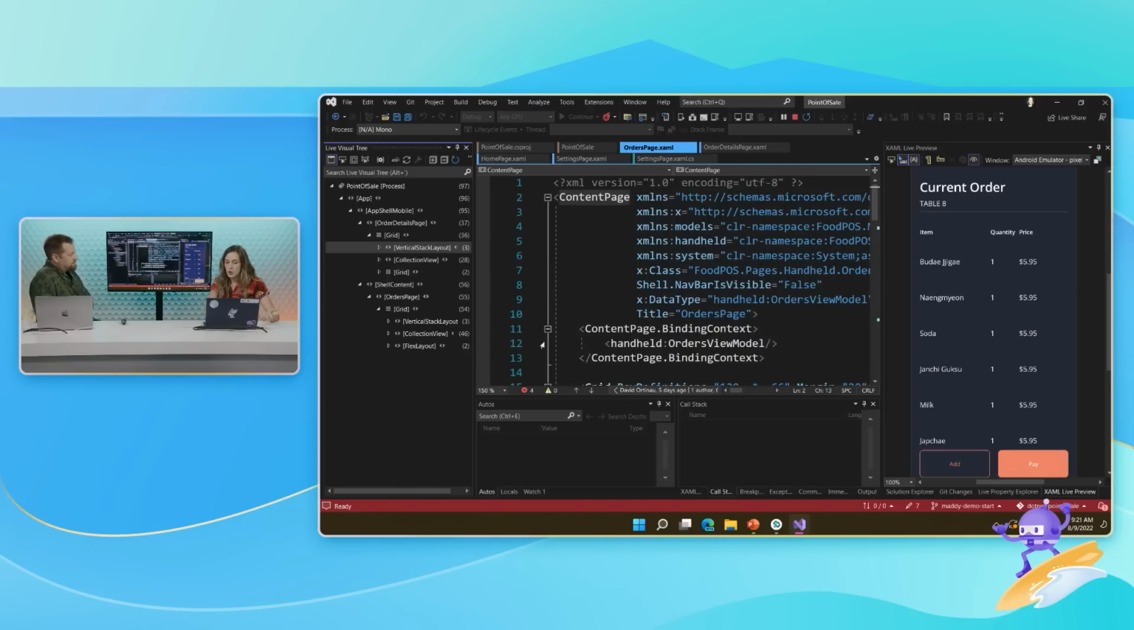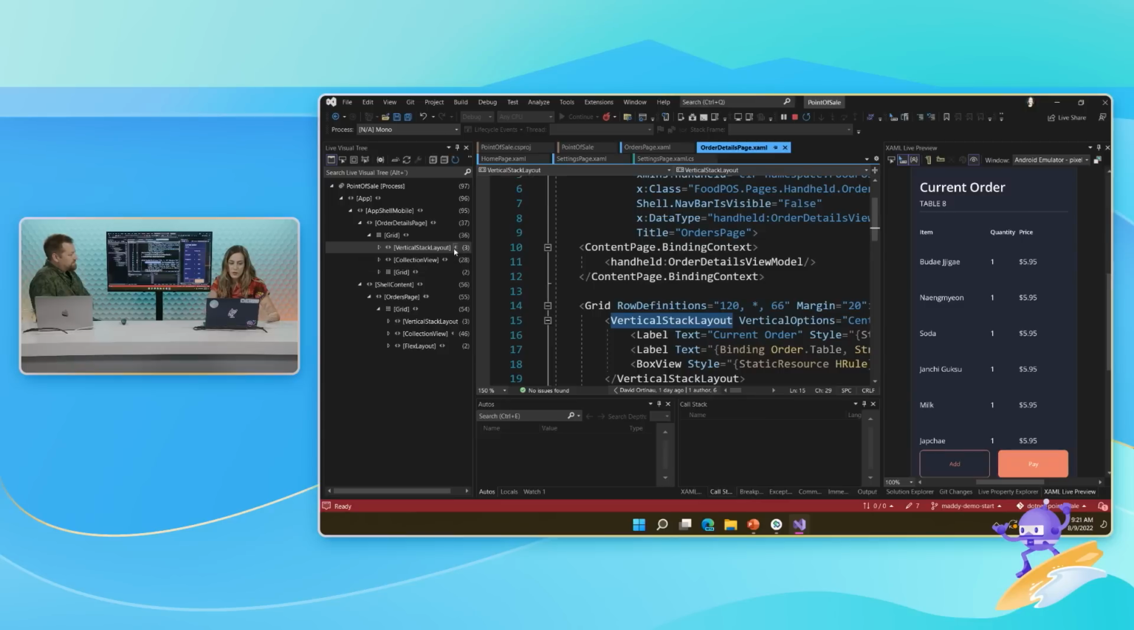Maybe the buttons on the bottom are a grid, so I'm going to guess the title is in this vertical stack layout. So I'm going to click the two little arrows there. Click them. And it takes me to where? In the XAML it's defined. It opens the right file. Love it.